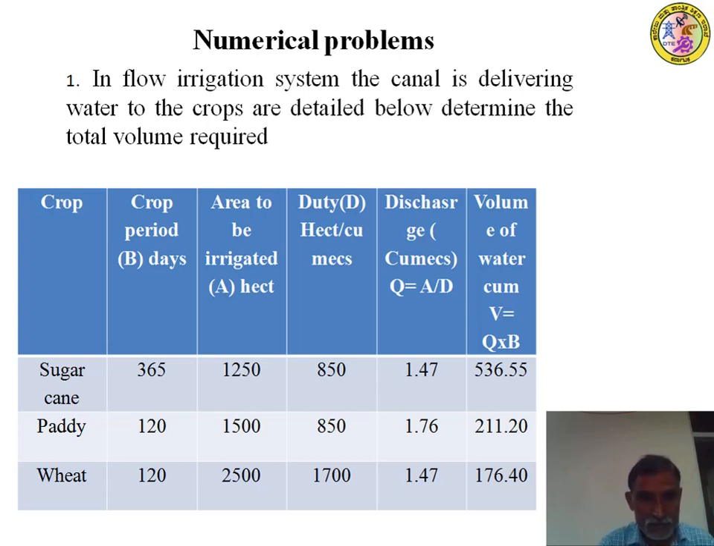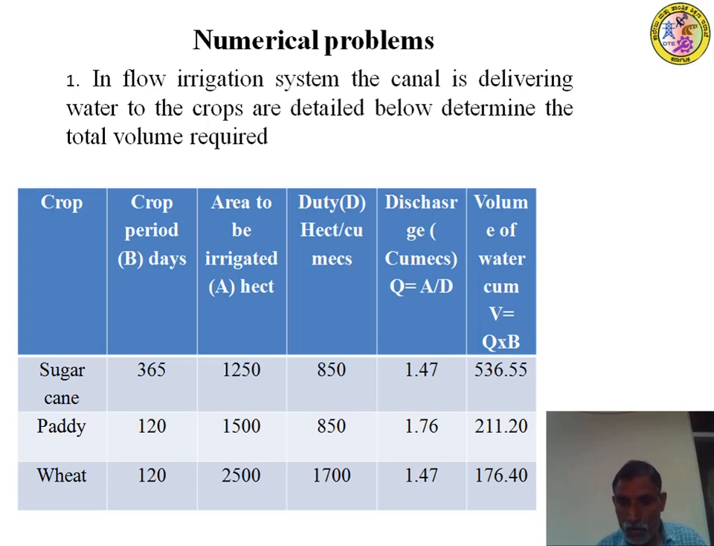Crop period is 365 days for sugarcane. Area to be irrigated is 1,205 hectares. Duty is 850 hectares per cumec, and paddy is 120, 1,500, 850, and so forth. And wheat is 120, 2,500, 1,700. Notice Q is equal to A by D. You will give this A by D. Right? So 1.76, 1.4.